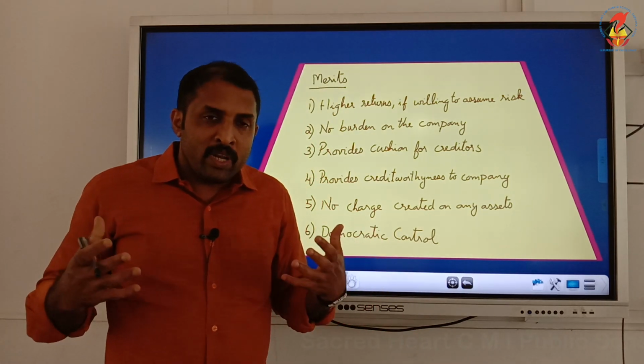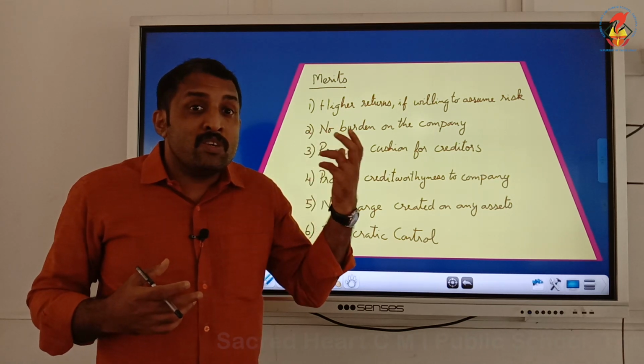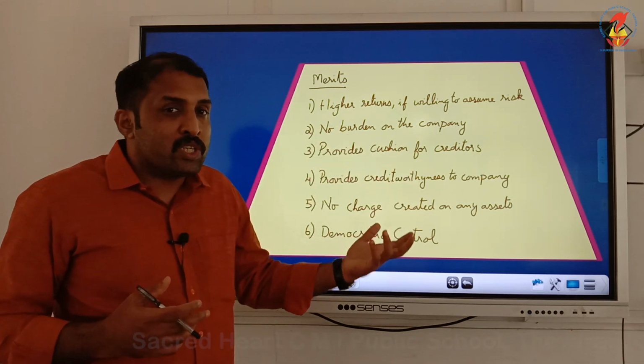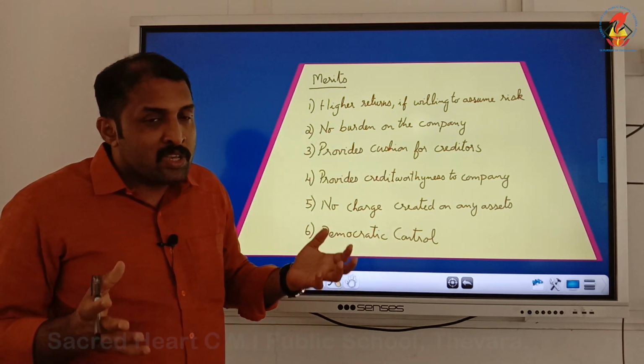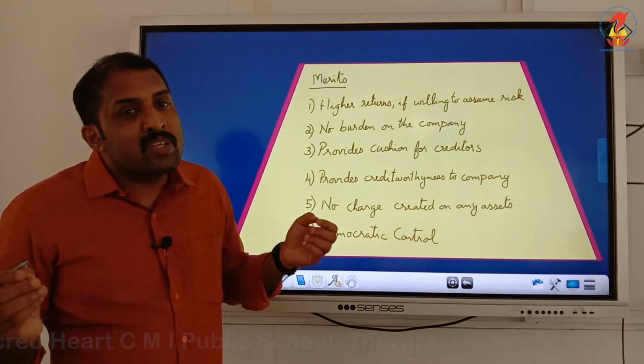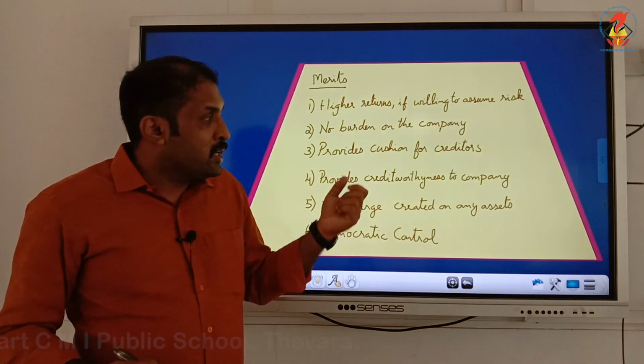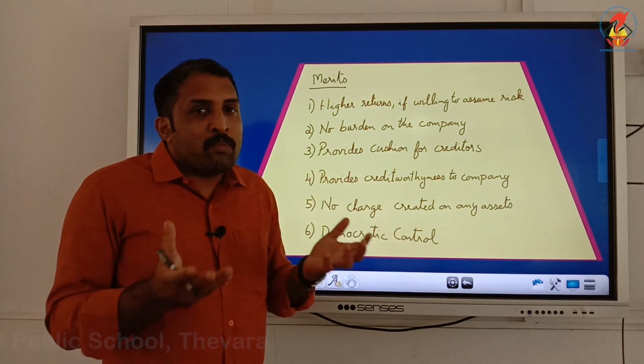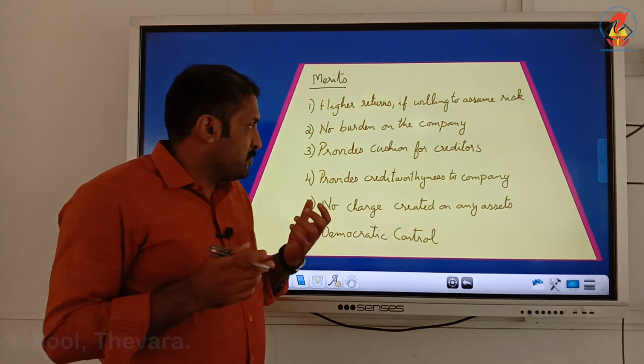When a company is winding up, creditors will receive payment much before equity shareholders, because equity shareholders will receive only when there is something remaining. So it's a cushion, it's a comfortable position for creditors.